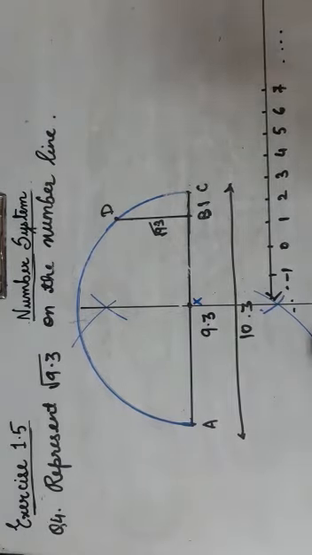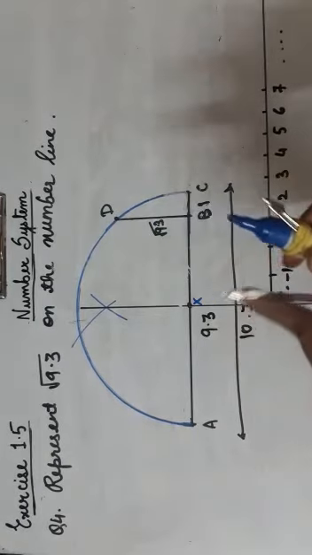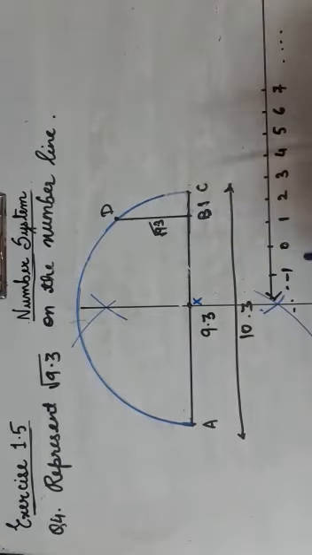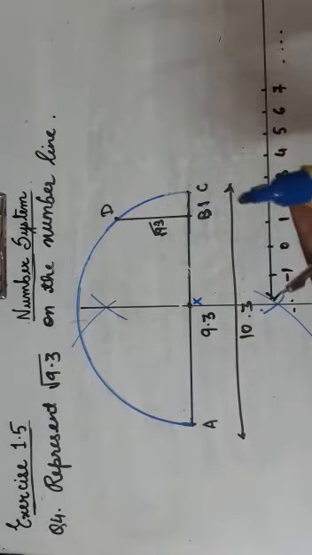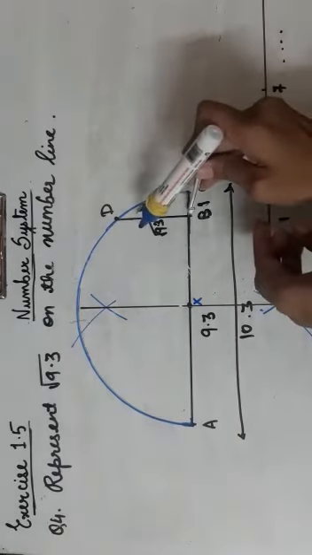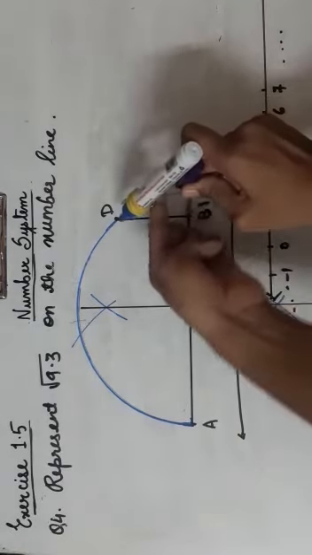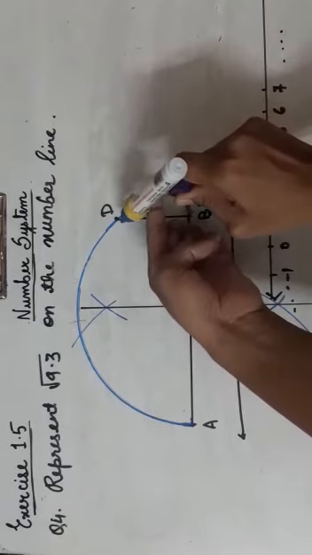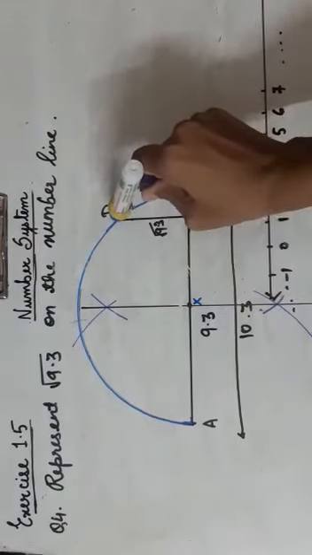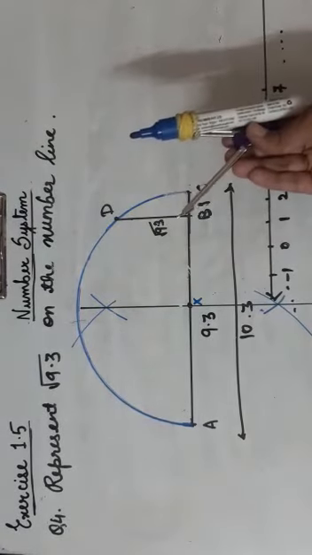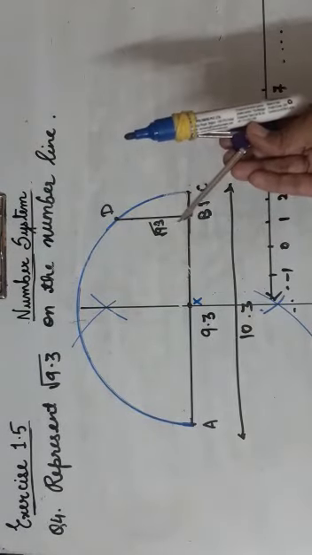So take that distance in your compass. You can take it on a scale also, no problem, but the compass is easier. So I have taken distance BD, that is root 9.3, in my compass.